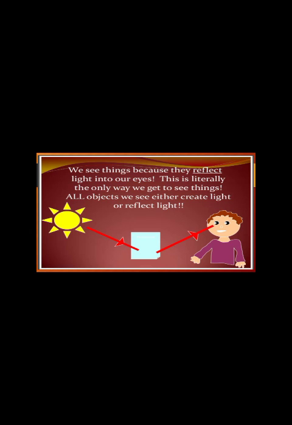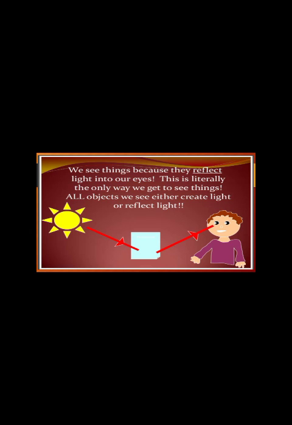Like whenever we stand in front of a mirror, we are not the light source and the mirror is not the light source, but we are able to see our faces in the mirror because the light which is present in our room or in that particular space reflects on the mirror and hits back into our eyes, and it makes us able to see ourselves.